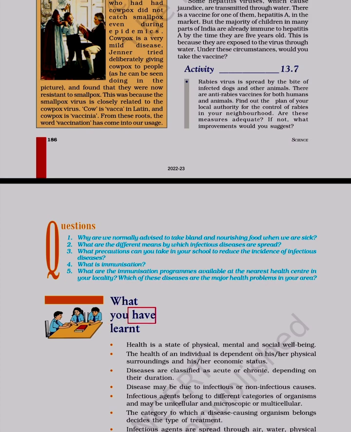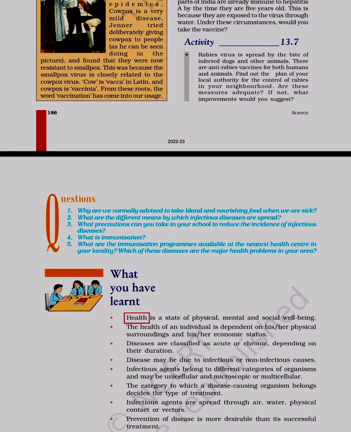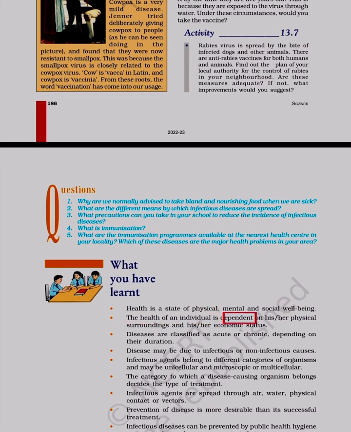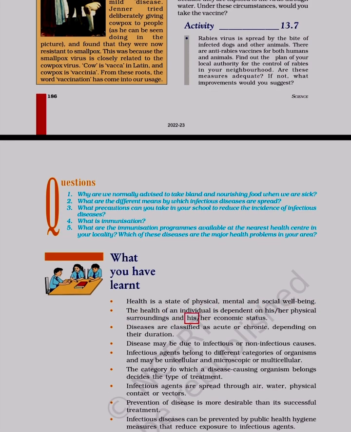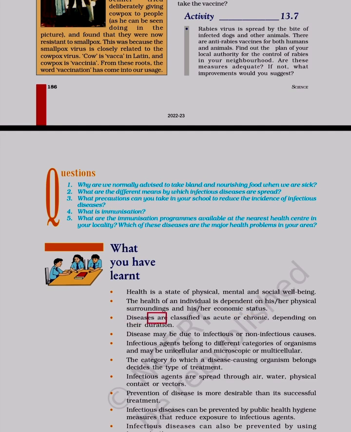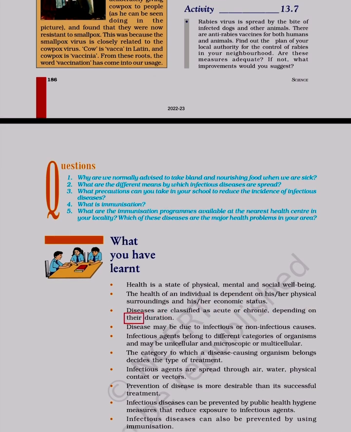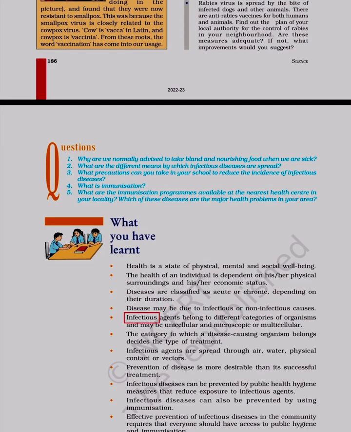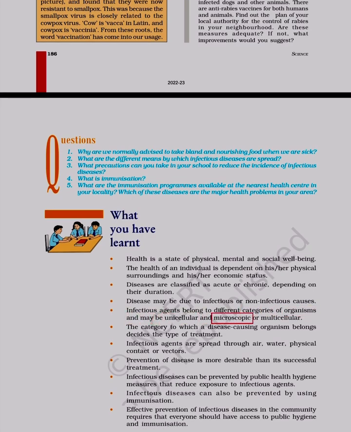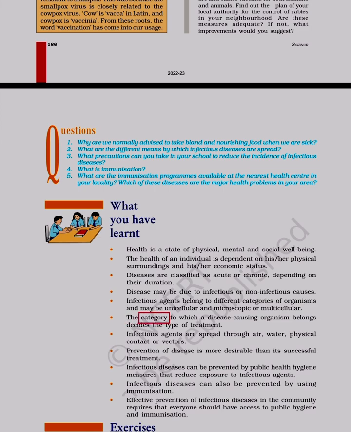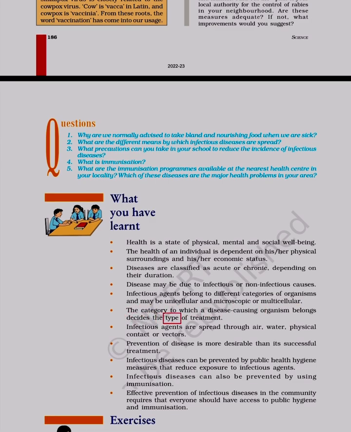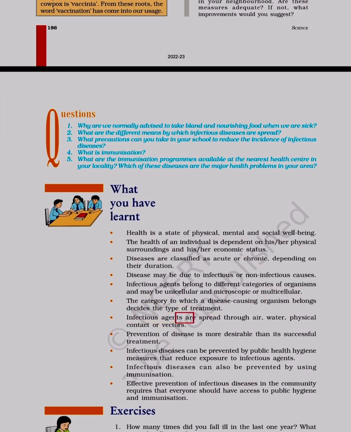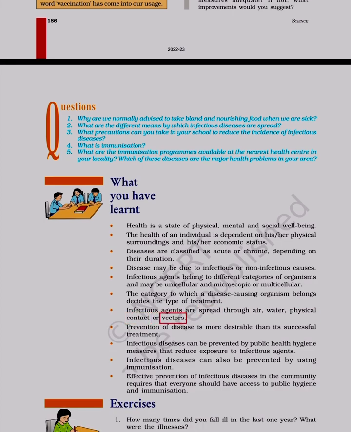What you have learned. Health is a state of physical, mental, and social well being. The health of an individual is dependent on his or her physical surroundings and economic status. Diseases are classified as acute or chronic, depending on their duration. Disease may be due to infectious or non-infectious causes. Infectious agents belong to different categories of organisms and may be unicellular and microscopic or multicellular. The category to which a disease causing organism belongs decides the type of treatment. Infectious agents are spread through air, water, physical contact, or vectors.